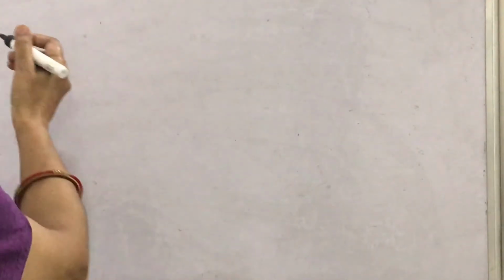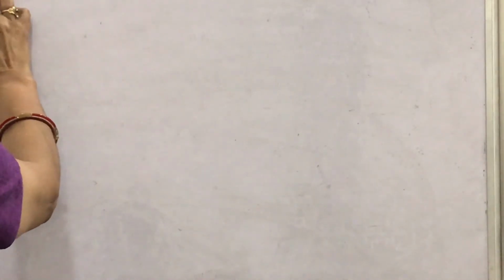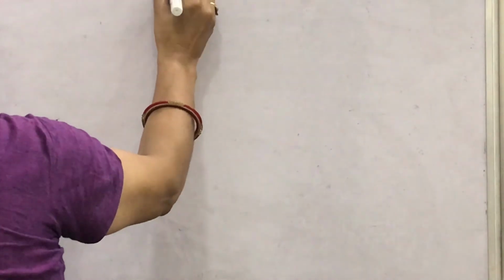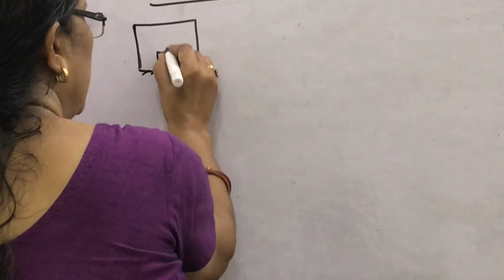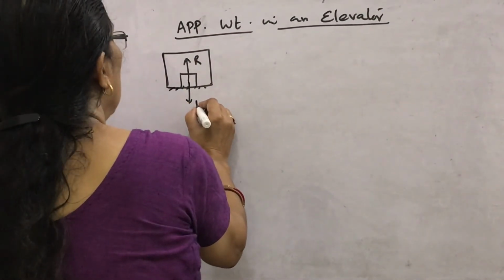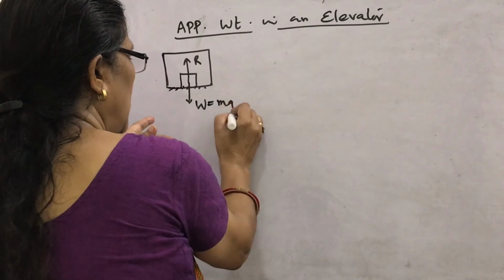So suppose we consider apparent weight in an elevator. A person is standing on this surface, then this will be the normal reaction, and you know the weight is W, the same as mg, whatever the mass of the person.